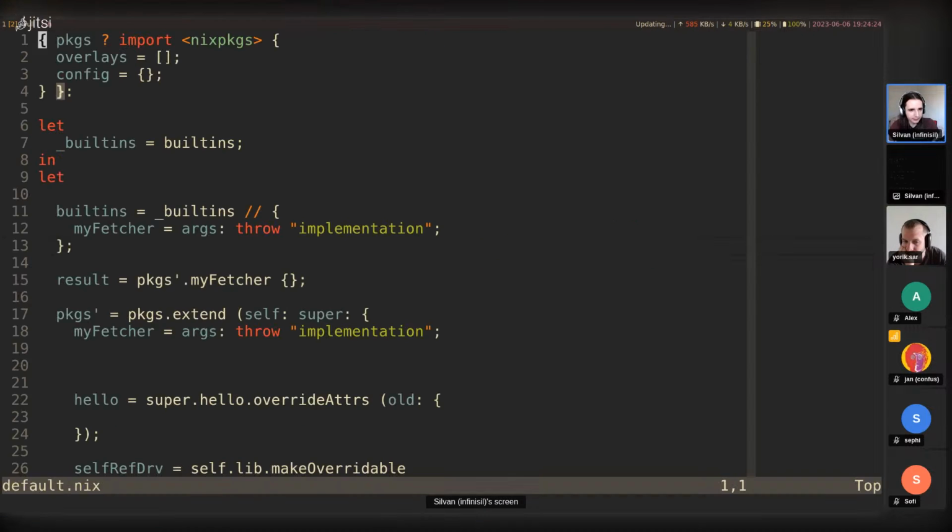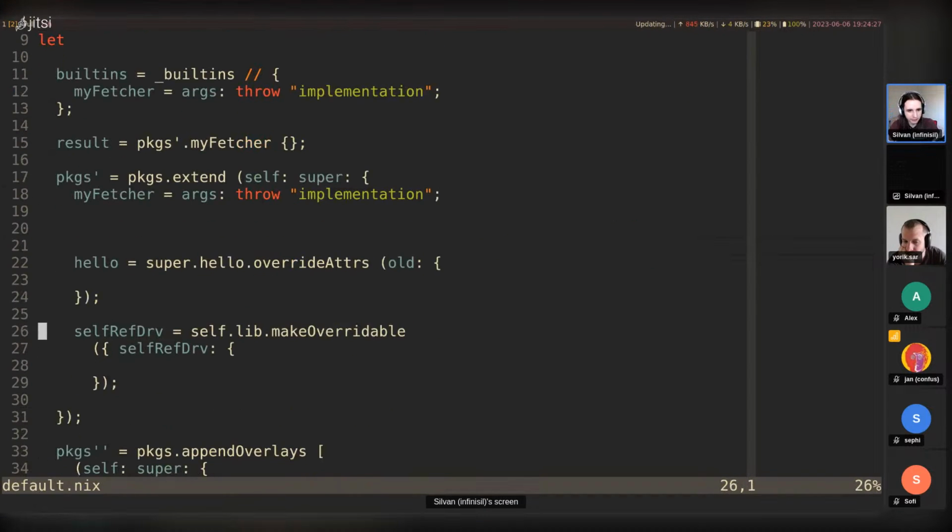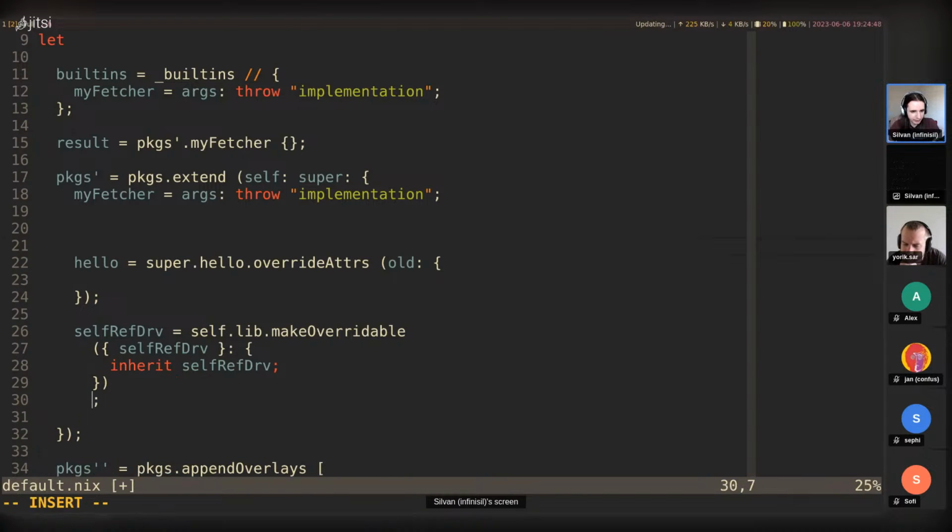All right, so let's try this. Make overridable, so we pass the function in the first argument. All right, and then what I'm going to do here is just inherit self-ref.drv. I think it needs to be attribute set argument, not... Oh, additional. Yes, I messed this up a bit here. Thanks. And the second argument is the actual arguments.